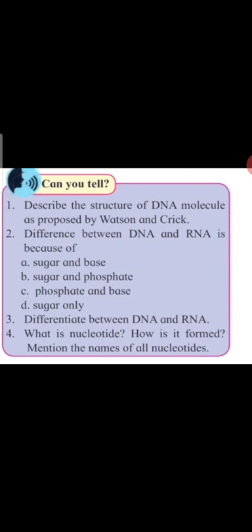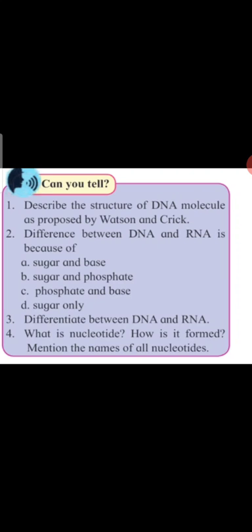I know all of you will be able to answer the following questions. First, describe the structure of DNA molecule as proposed by Watson and Crick. In the previous lecture we discussed the structure of DNA, its base pairing, its nature, its structure, its function, etc. So the first question you will definitely solve.